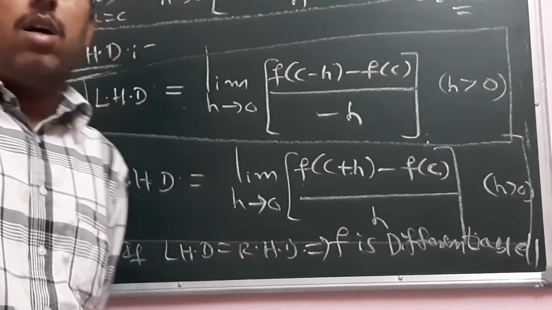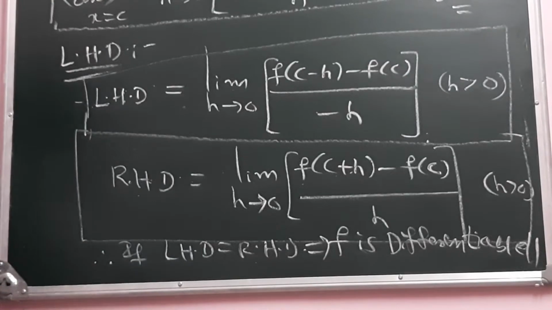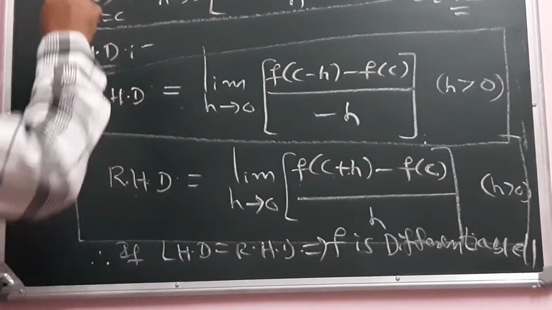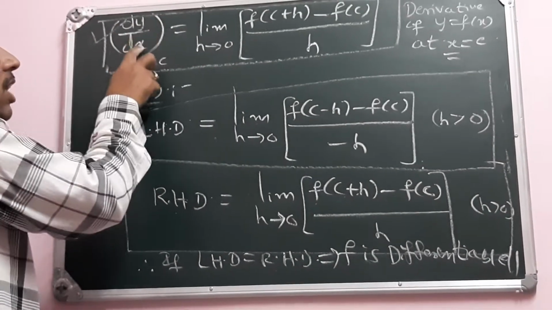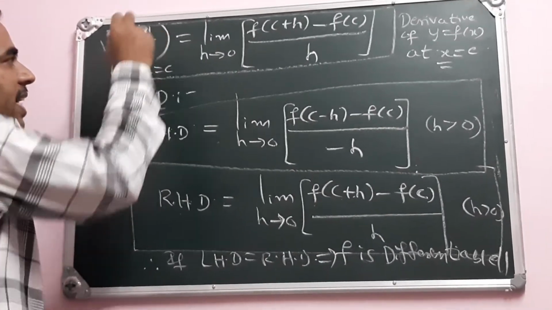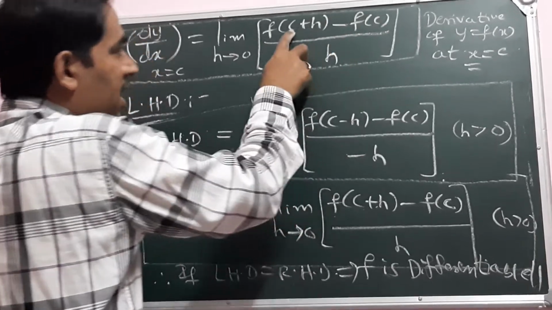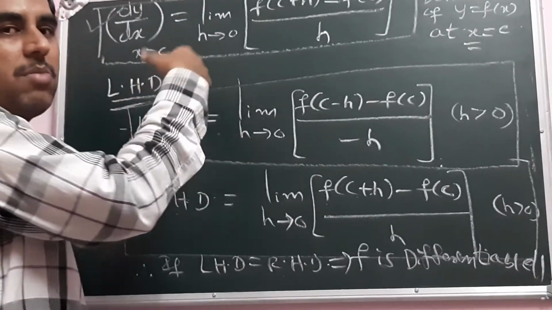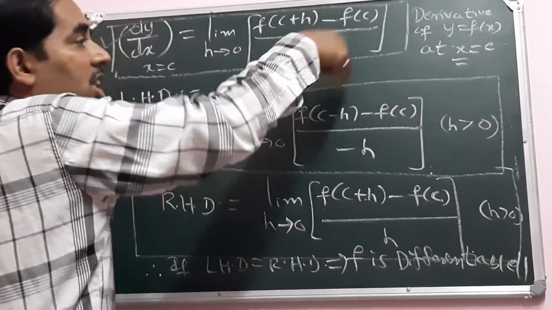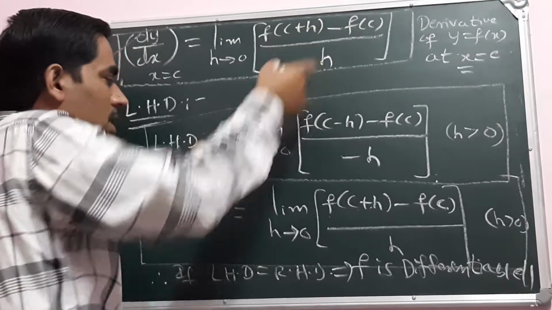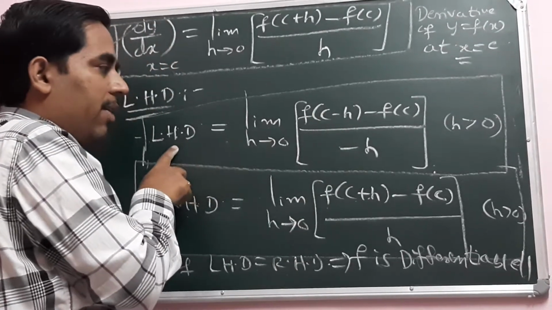The symbol of derivative is dy by dx, which is the rate of change of y with respect to x. Mathematically, it is the limit of f of c plus h minus f of c divided by h, where c is some specific point, whatever the point may be. This is the general definition, provided the limit exists.